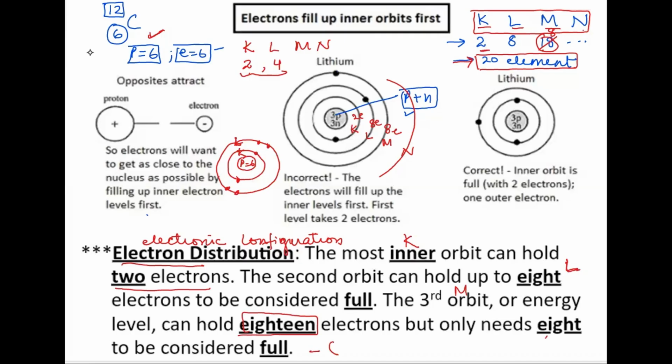That is just the case for the first 20 elements, and we are supposed to know the electronic configuration of the first 20 elements in our O levels. So for the first 20, in the M shell only 8 electrons will be filled, and if there are more than 8, they will go into the N shell. Is it clear? I hope till here it's clear.